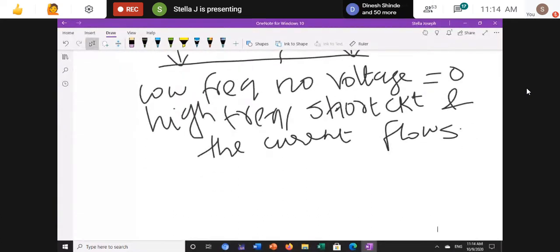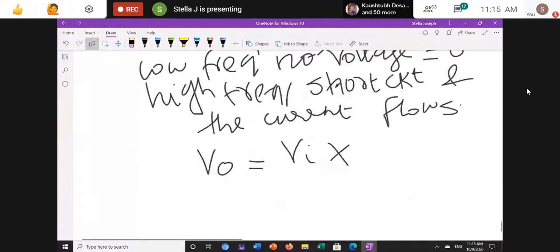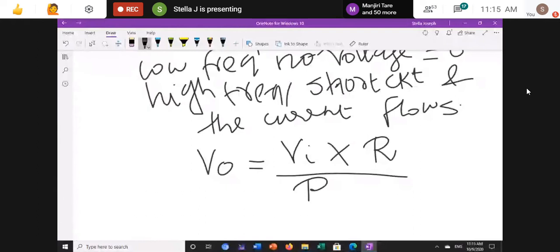Now if you calculate the output voltage upon the input voltage, we need to find V0 across the resistance. It is the voltage divider rule: Vi into R divided by the total impedance, R plus the capacitance 1 by Cs.